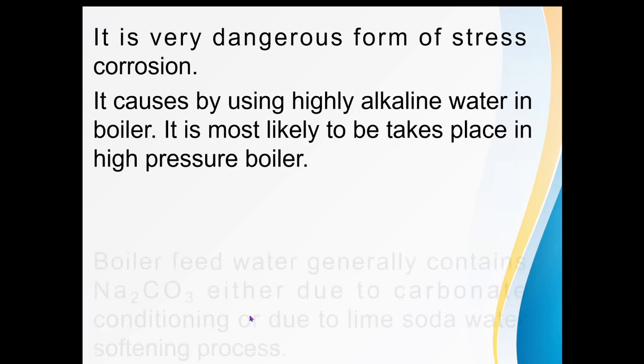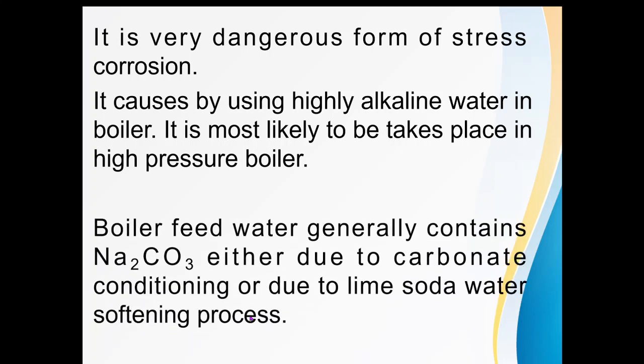the low pressure boiler. Boiler feed water generally contains sodium carbonate. How may sodium carbonate be present in the boiler? It is due to the external processes. For example, we need to use conditioning, and if we are using carbonate conditioning, we need to add sodium carbonate externally, whereas different softening methods are there.